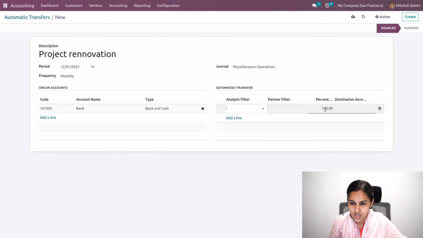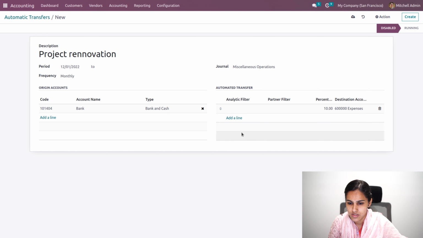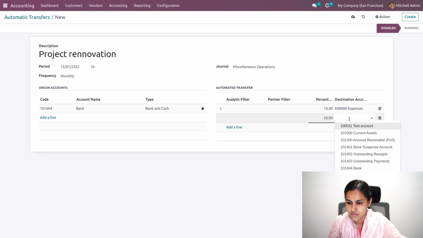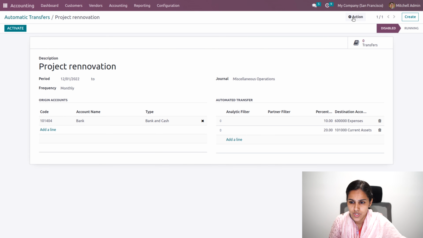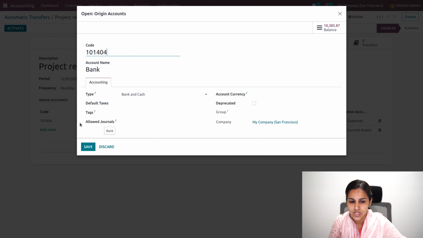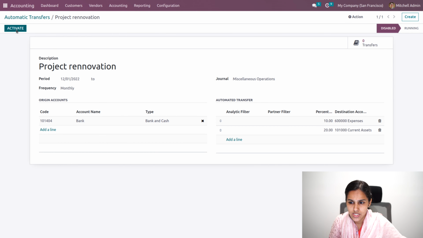From this, I'll be adding 10% to some expense, and 20% is moving to the current asset account. Okay, so before transferring, let's go to this account and we can see the balance of the account is 10,385. Okay, so when we activate this and compute the transfer, you can see one transfer has been generated.